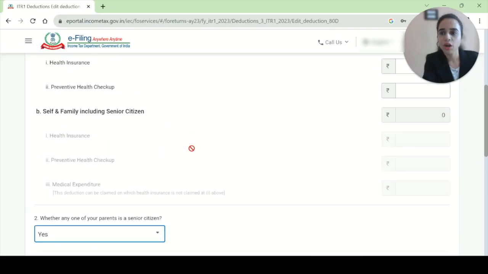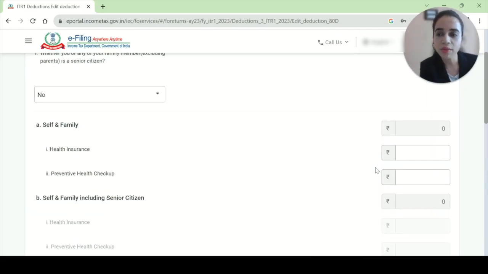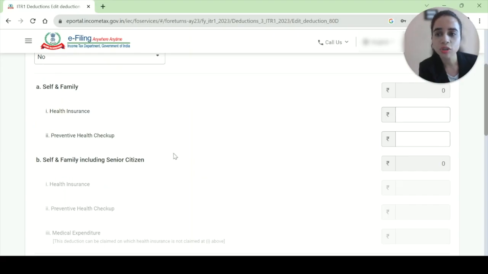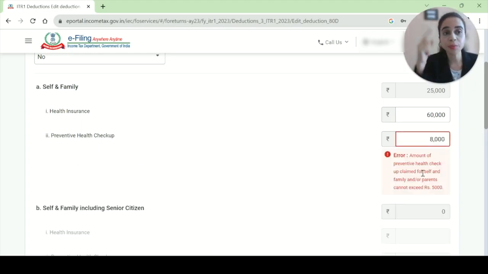When you are not a senior citizen, you have only two options: health insurance and preventive health checkup. So I will say my health insurance is 60,000 and for preventive health checkup I am paying 8,000. As you know, the total limit for preventive health checkup for you and your parents together cannot exceed 5,000. So it is only 4,000.